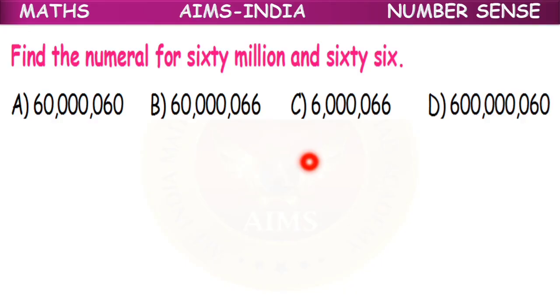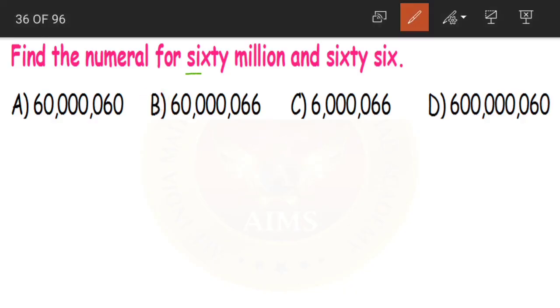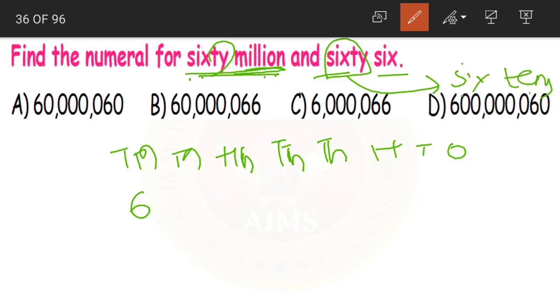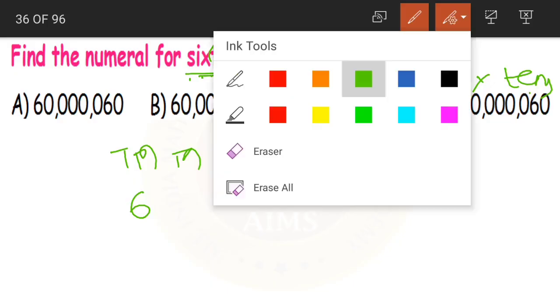Clear? Next, find the numeral for 60 million 66. First, what is it? 60 million. So that means 10 million is the highest place value. So let us write till there. And millions means it is in the international system. Yes, so let us write the international system's place values: 100,000s, millions and 10 millions. Now what are they saying? 60 million. 60 means 6 is in the 10 millions place. And then we have 66. 60 means 6 in the tens place. 6 in tens place becomes 60. And then lastly we have 6. That means 6 is in the ones place.